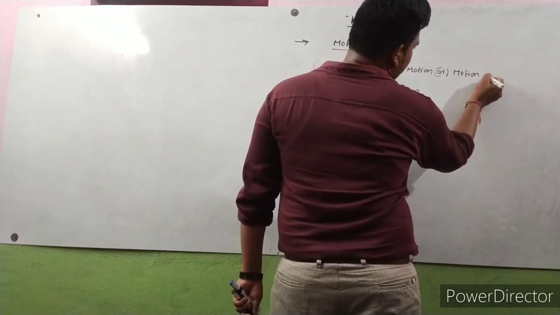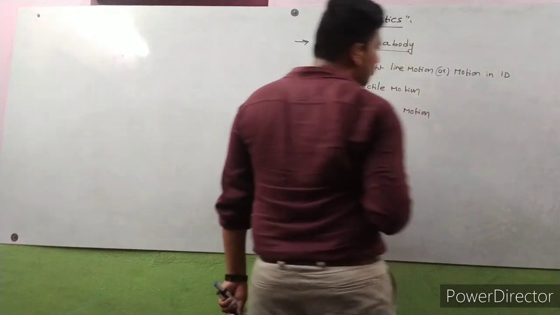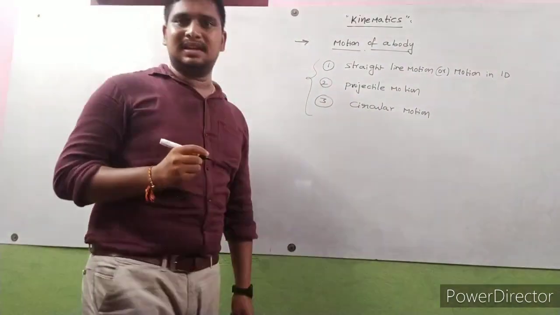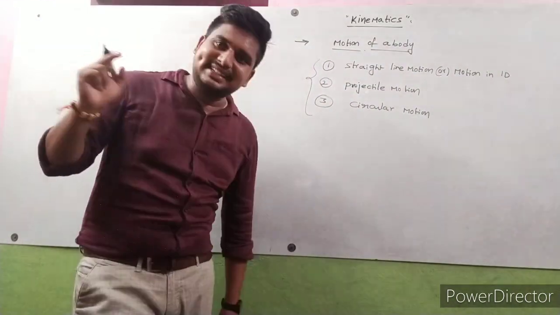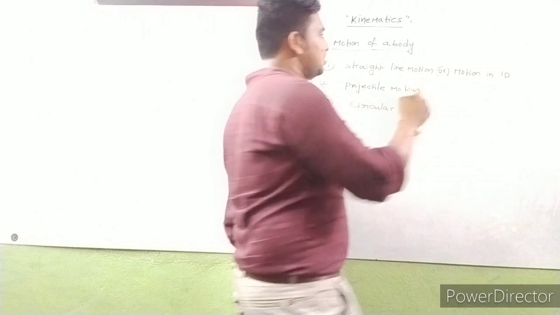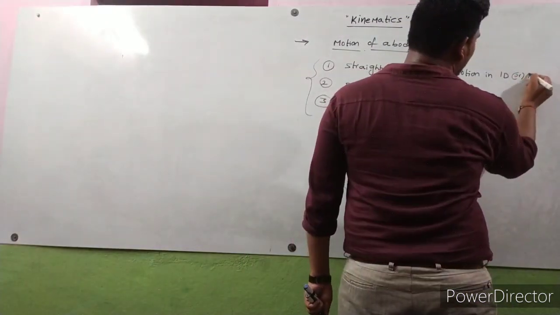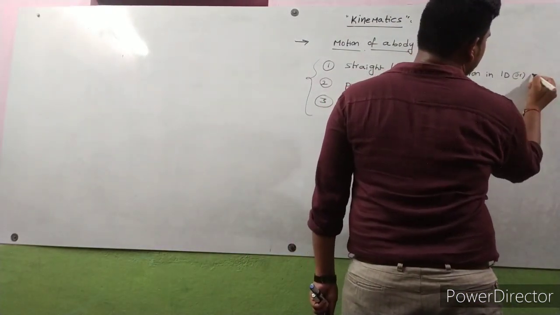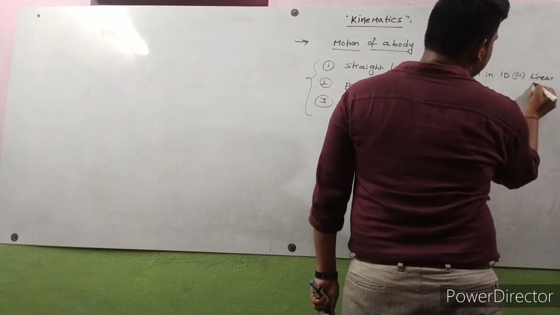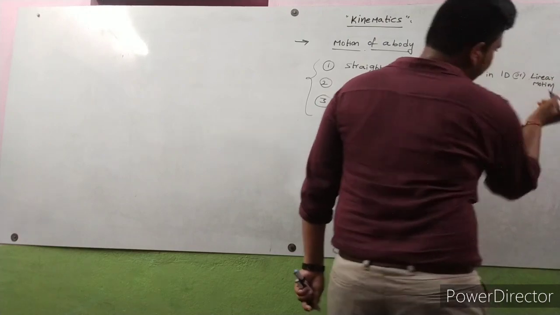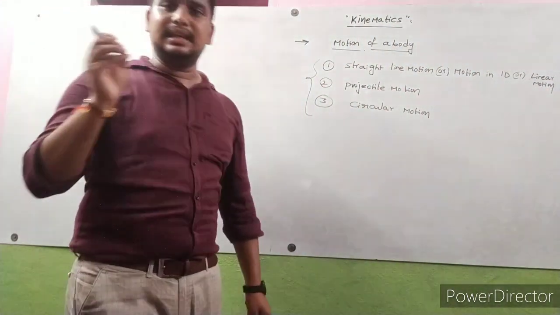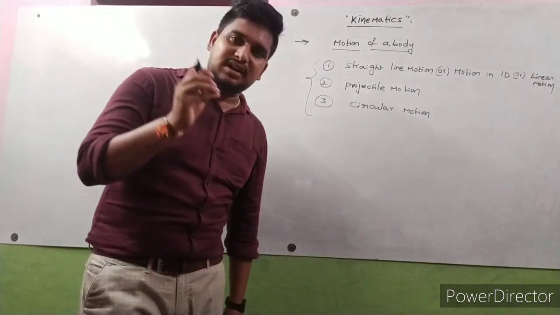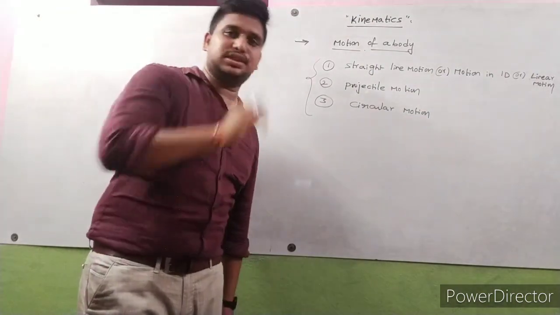Motion in one dimension is also called rectilinear motion or linear motion.